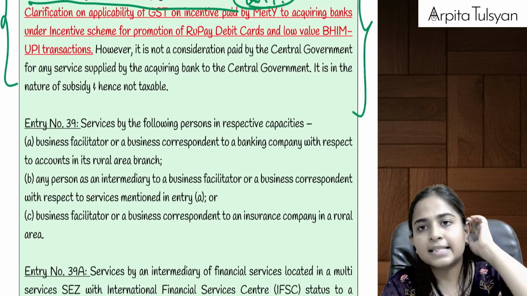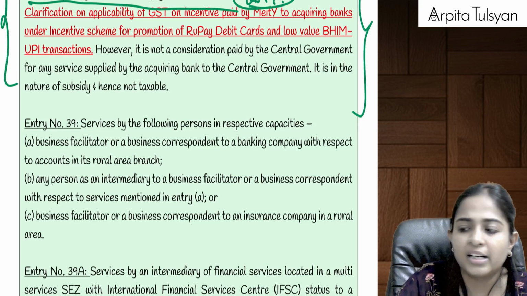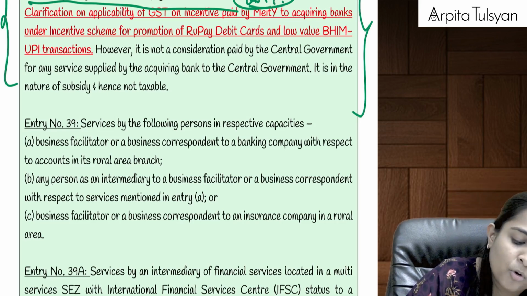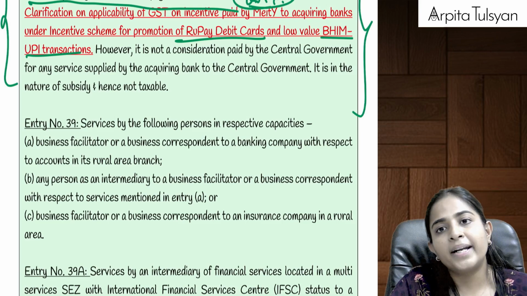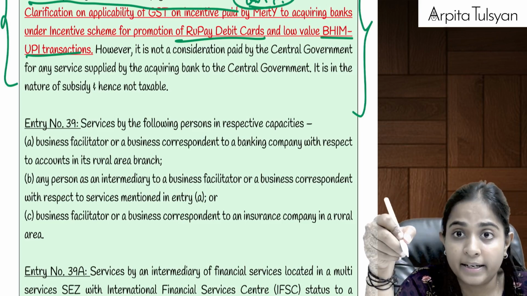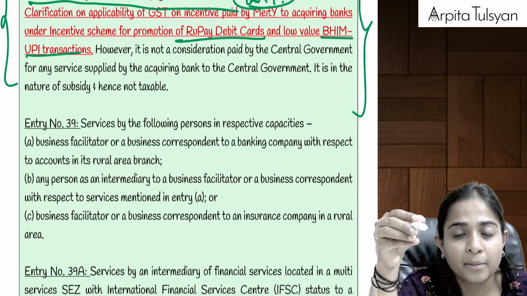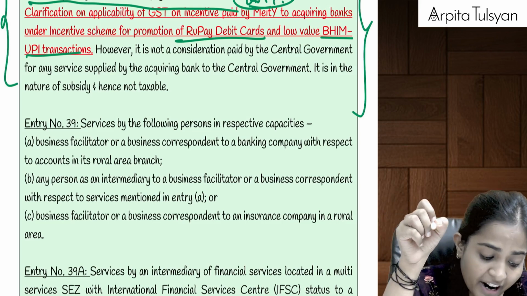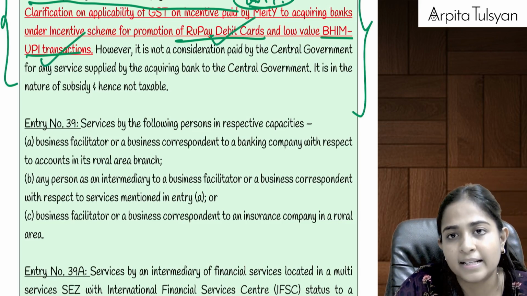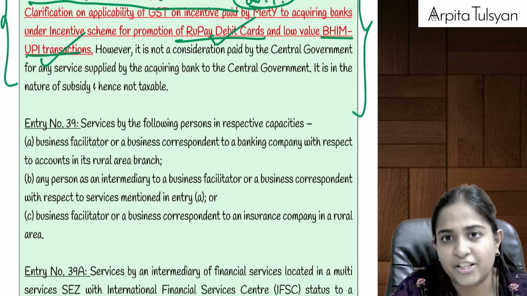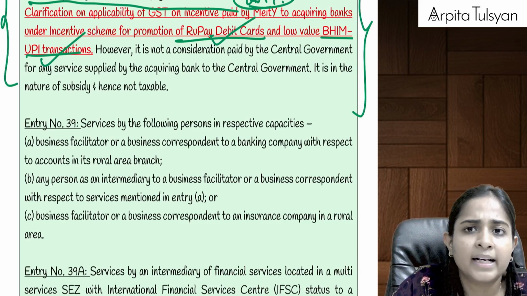Similarly, under this Digital India mission, government has started promoting RuPay debit cards, and UPI transactions, etc. So now government has told that intermediary, okay, what has the government told? That if any customer is making the payment through RuPay debit cards or through Bhim UPI transaction, please don't collect any transaction charges. Then the middleman said, sir, how is it possible?